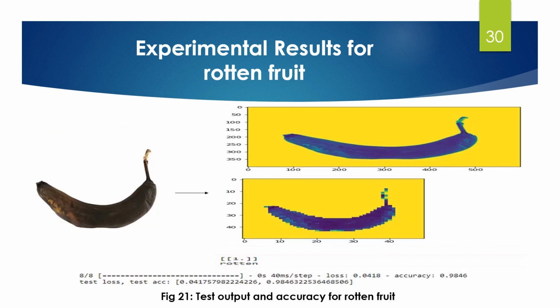This is the experimental result for rotten fruit, and here you can see the banana has been rotten. It is completely black, and the system predicted it correctly by giving the output as rotten. In both of our cases, we have an accuracy of about 98%, as you can see in this output below.